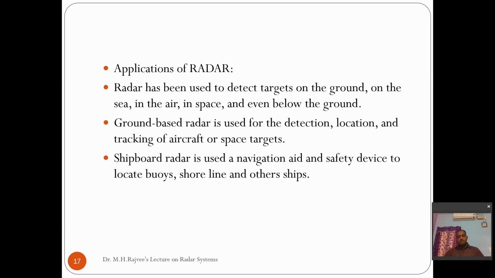Those radars can detect the range, and along with the range, they can detect whether the target is stationary or moving. If the target is moving, is it approaching us or going away? If it is moving, at what velocity is it moving? Radars are so accurate that they can give you the exact velocity of the vehicle. So all these are the applications of radar. Even some radars can be used to communicate with satellites also.